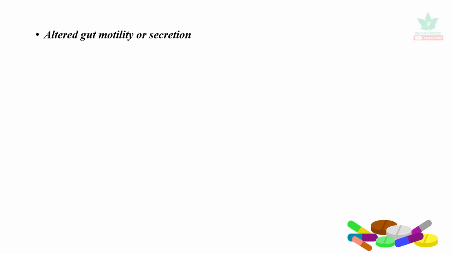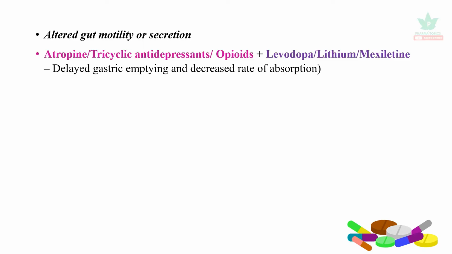Let us see some of the drugs which alter the gut motility or secretion that can lead to affecting the bioavailability of the co-administered drugs. So one is atropine, tricyclic antidepressants or opioids. They reduce the gastric motility, increase the time taken for the gastric emptying, and that affects the bioavailability of levodopa, lithium, or mexiletine. So delayed gastric emptying causes a decreased rate of absorption.